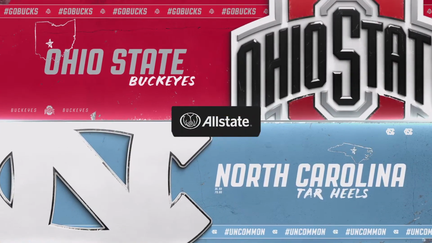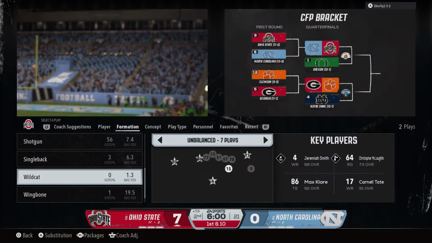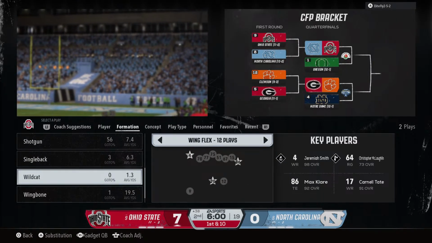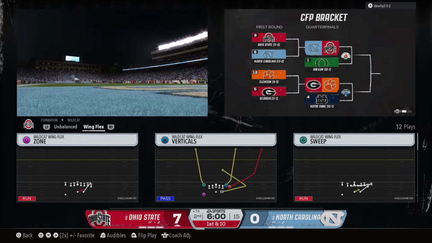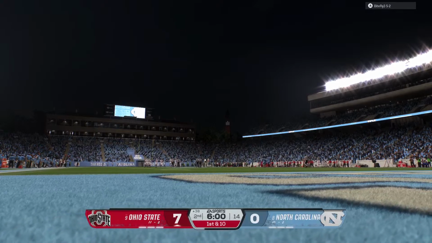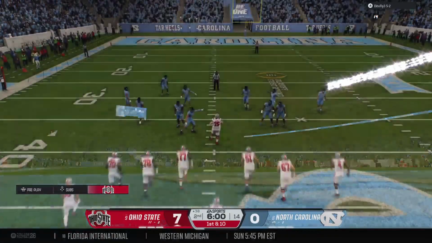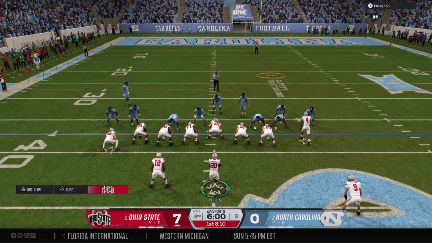Through one period, these teams are finding out that playoff games just feel different. Who can handle the nerves better as we head to the second? Back at it to start the quarter. Offense getting set to run a first down play.